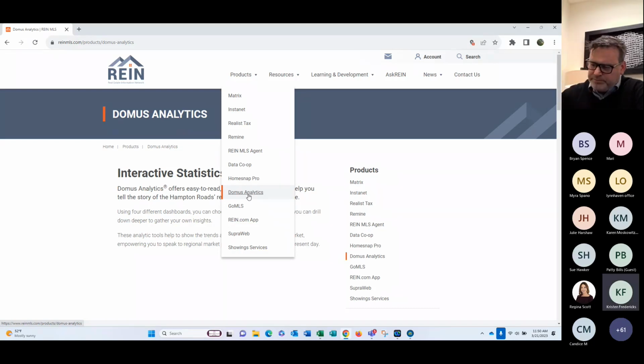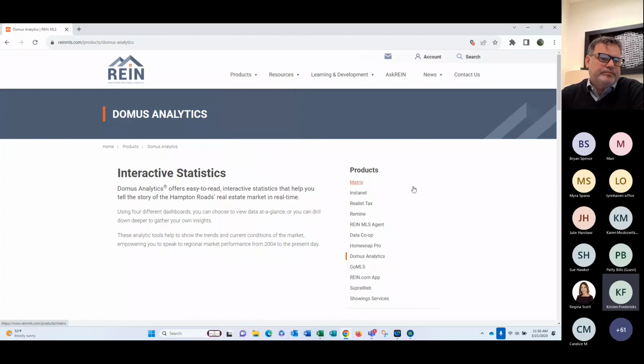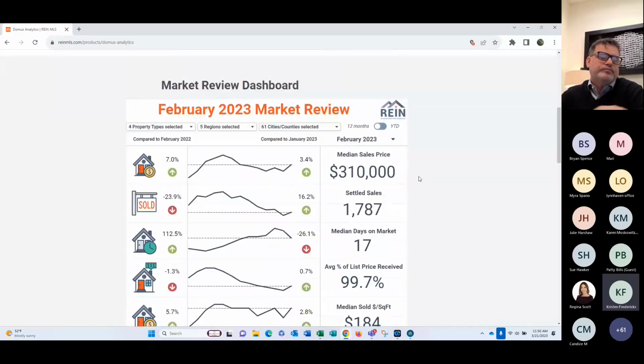For those of you who have site builder websites or are thinking about getting one in the future, those are company websites. The Domus tool presentation is built into your website so that you can use it as almost like a lead generation tool. Anybody coming to your website will be able to see the Domus tools and do some of their own research as well. We find it's great for just showing market trends and things like that.